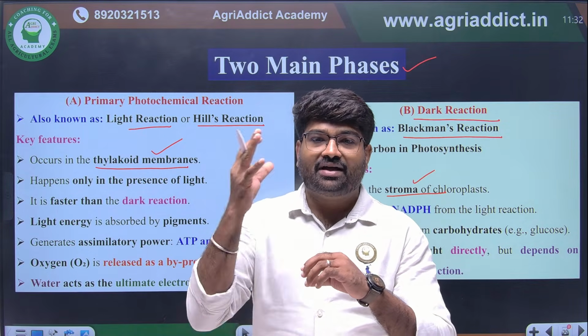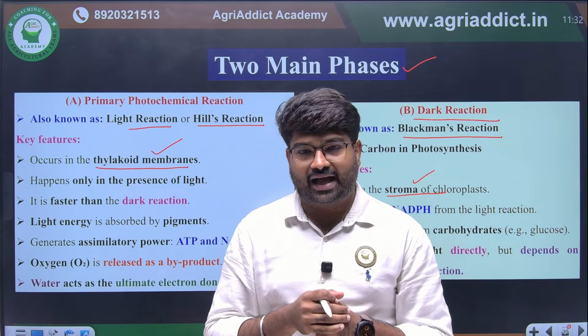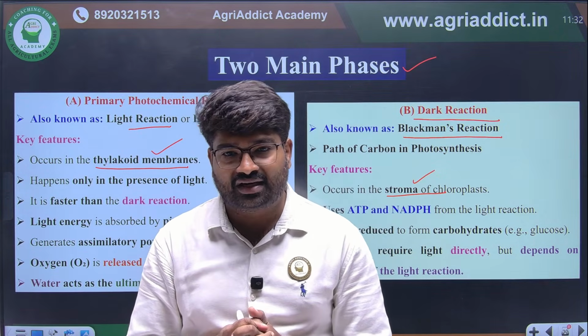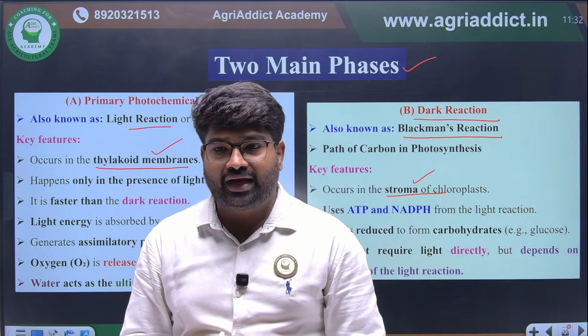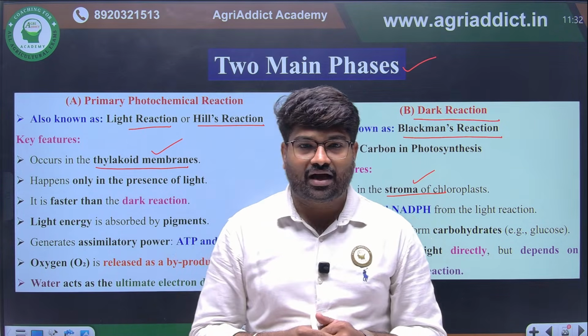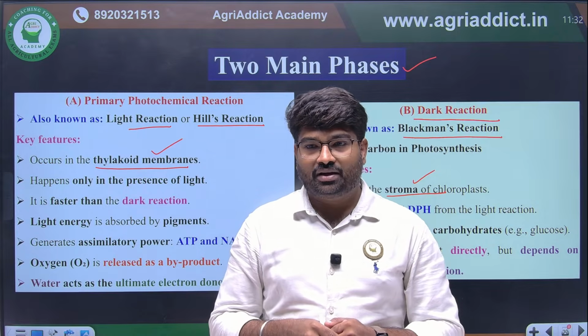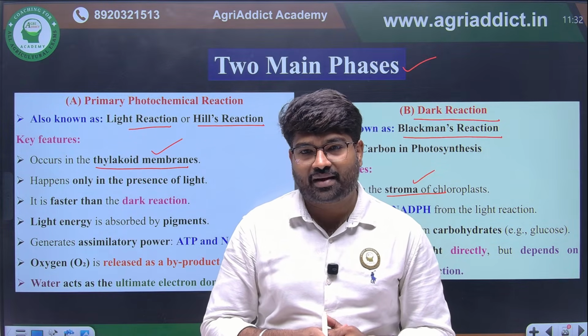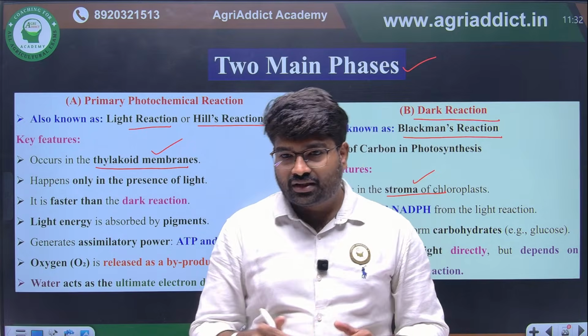That means reduction of CO2 will happen there. Clear? So these are the major functions of the light reaction and dark reaction. Now we are going to see how the light reaction will happen, then how the dark reaction will happen and what its classification is.